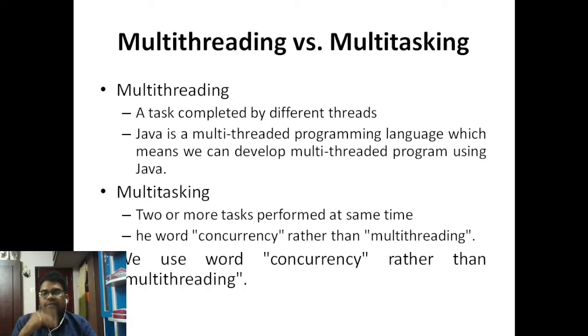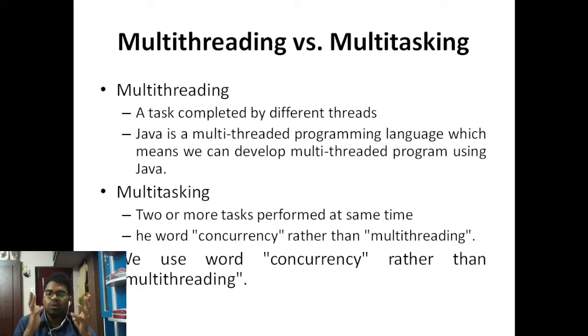So, multi-threading versus multitasking. Multi-threading means a task completed by different threads, a task completed by many number of threads. I am repeating this concept again and again because it is very important. Java is a multi-threaded programming language, so we can develop multi-threaded programs very easily inside Java.